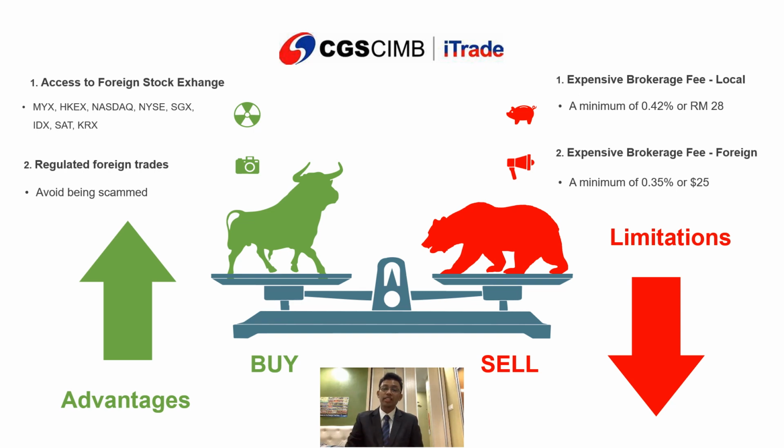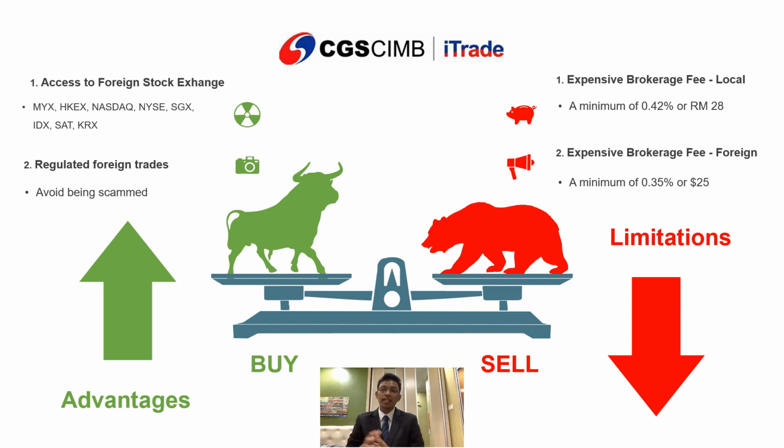So the second one is CGS CIMB iTrade. CIMB is also one of the active participant organisations with Bursa Malaysia, and it serves you with two main functions. Number one, it provides worldwide real-time stock market information so that you know the current share price being traded in Nasdaq, Hong Kong Stock Exchange, New York Stock Exchange, and so on. And the second one is that it provides a diversified trading platform whereby you can trade equities, bonds, IPOs, futures, and so on.